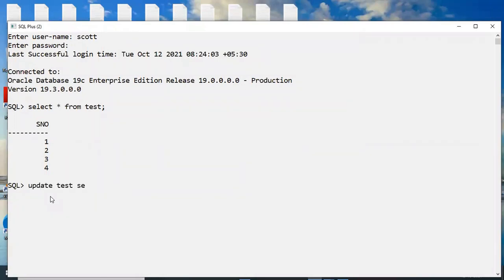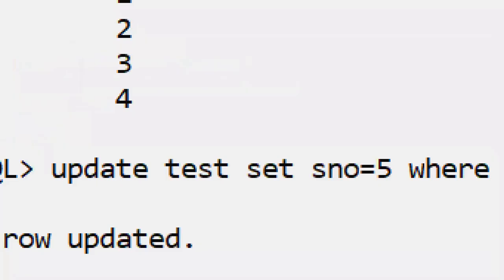And now here, set S number equal to 5 where S number equal to 1, like this. Now this transaction is performed in a where? In memory or hard disk? At least tell me, guess it. Very good, in memory only.